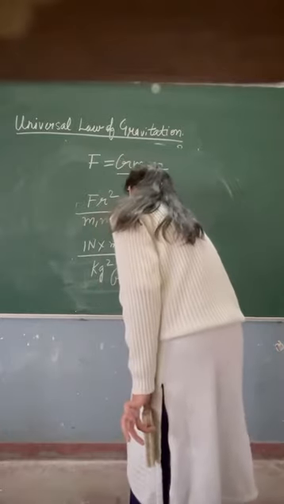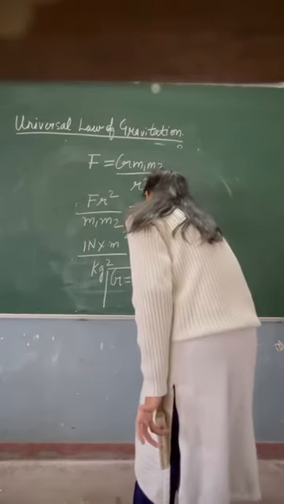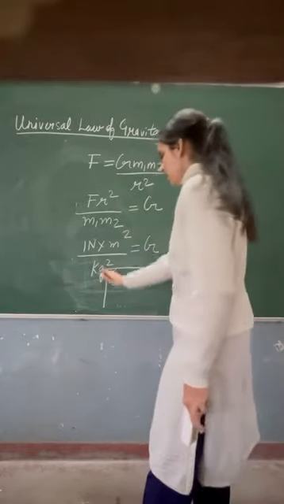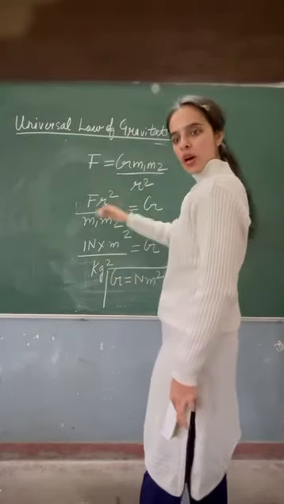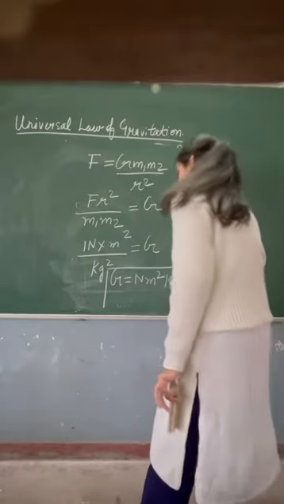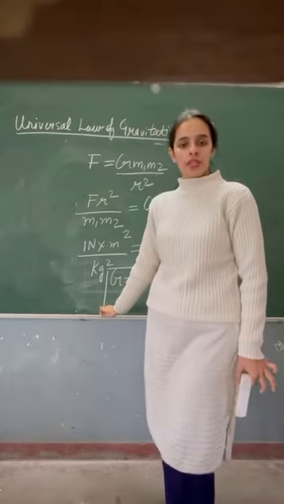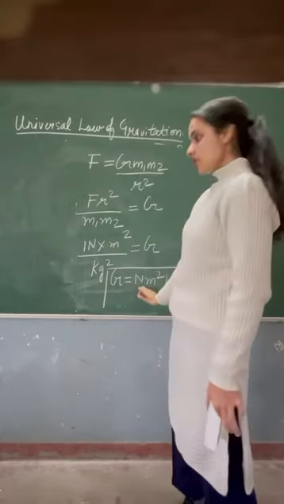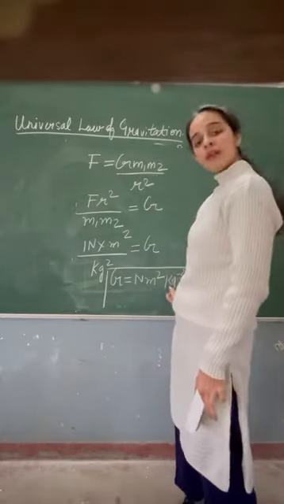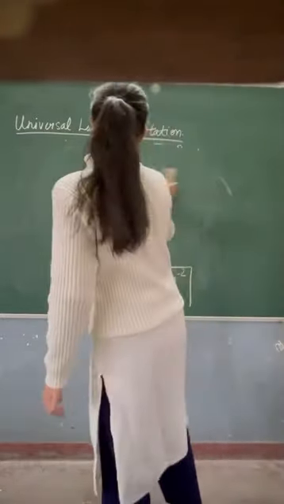So the unit of G is equal to Newton meter square, and this kilogram square, when it goes up, becomes per kilogram square. So this is the unit of the gravitational constant, that is Newton meter square per kilogram square. I hope this is clear to you.